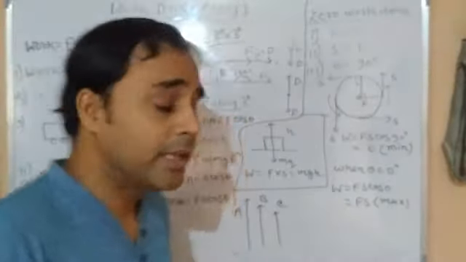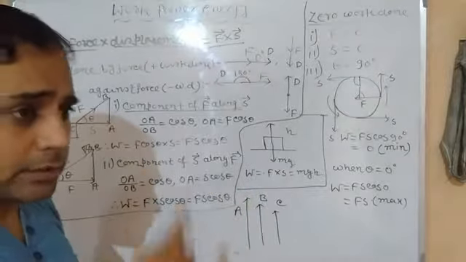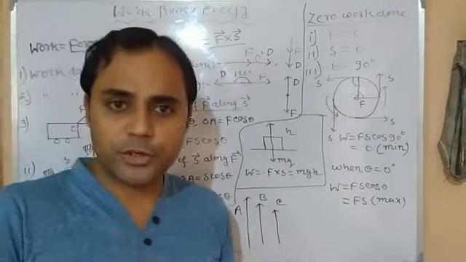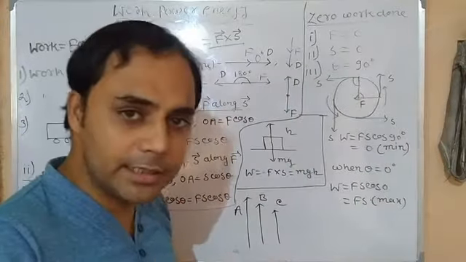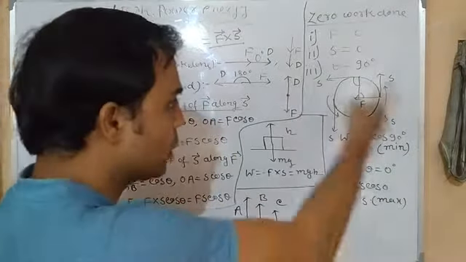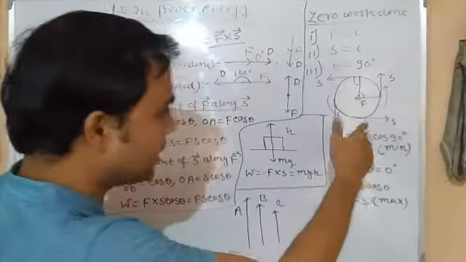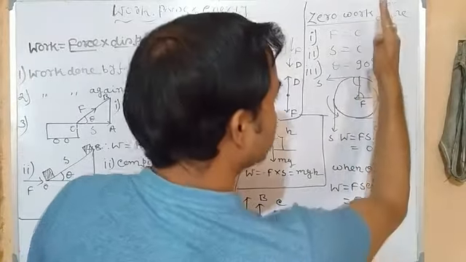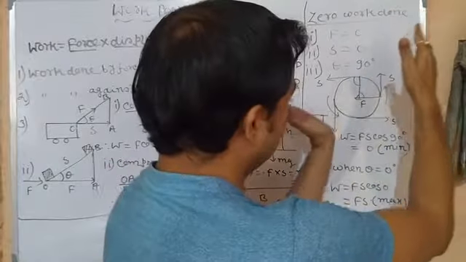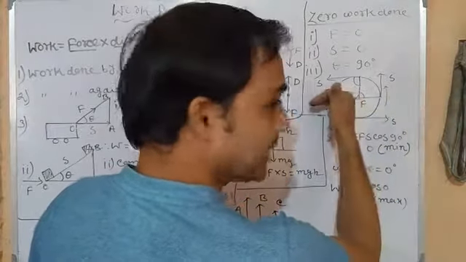What are the examples? The rotation of earth around the sun, the rotation of moon around the earth. In this case, we have already learned about the centripetal force. When a body moves in a circular path, at every point its direction of motion, that is displacement, takes place along the tangent, and force acts towards the center along the radius.